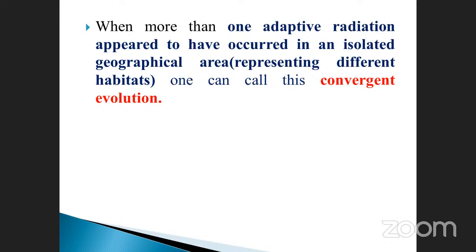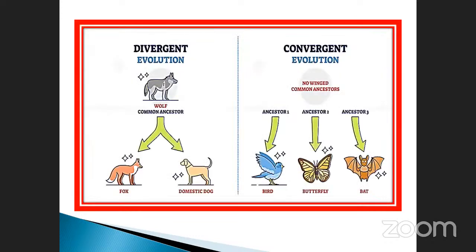Okay, this is the very, very important one. See here. These are the divergent, these are the convergent. Divergent evolution: the wolf is that, isn't it? How it will be, you will get the dog, the domestic dog. Where will you get it? You get it from the common ancestor. This is the ancestor. The wolf is the ancestor. The wolf to fox, and the wolf to domestic dog. This is a divergent evolution.